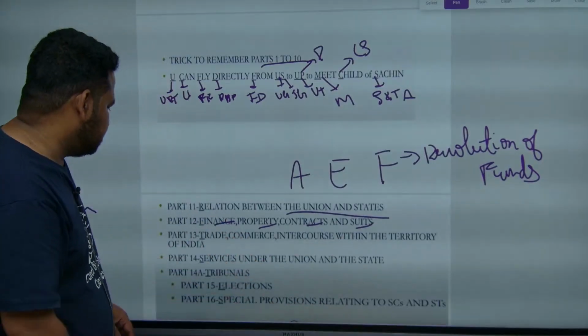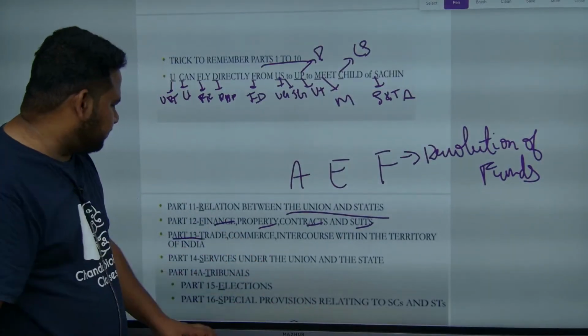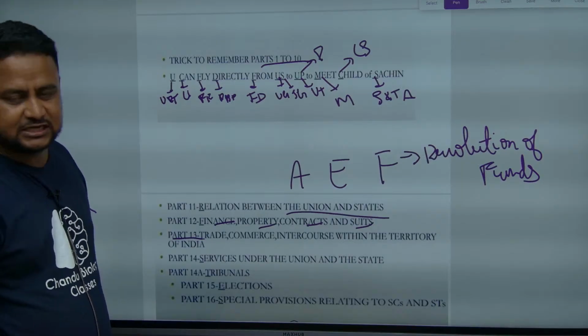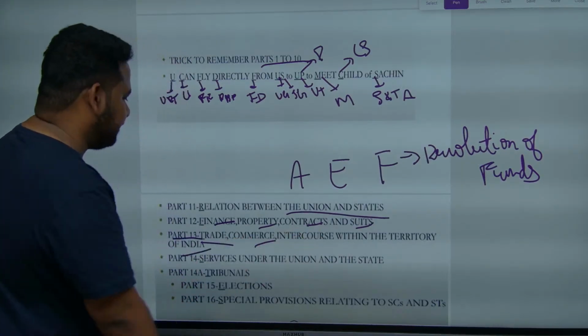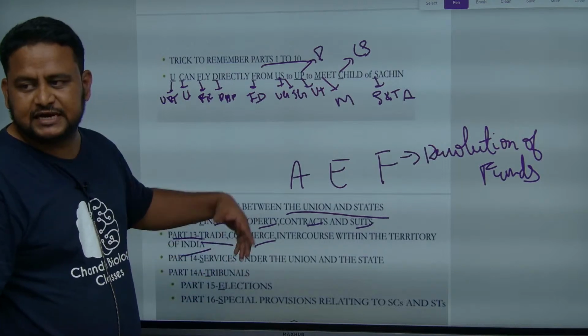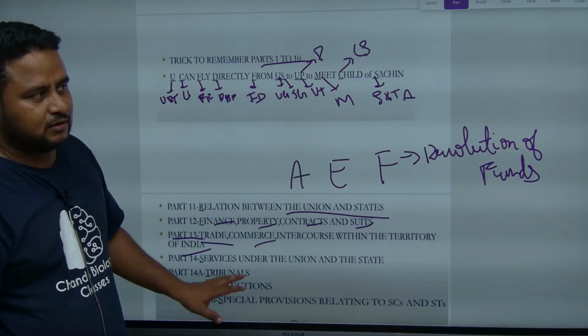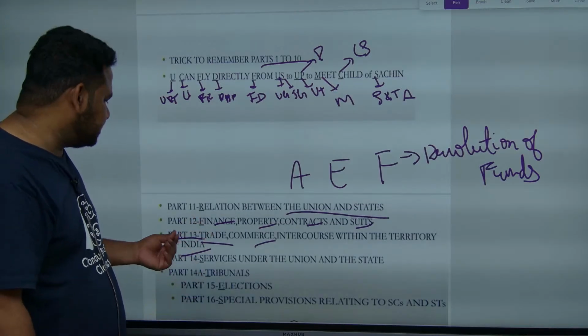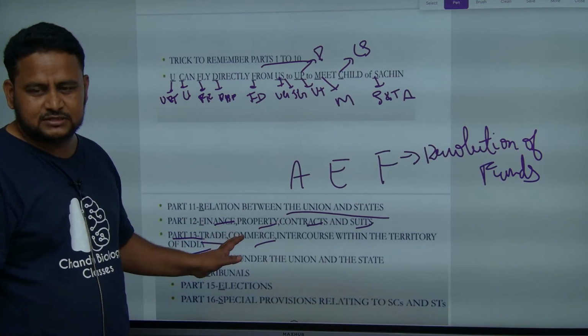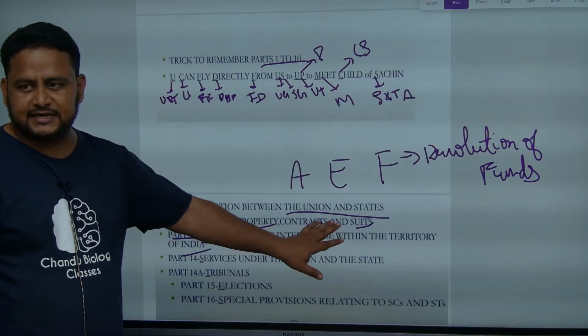Okay, that's it. Now, part 13. It is talking about trade, commerce and intercourse within the territory of India. Okay, part 13 is talking about trade, commerce and intercourse within the territory of India.